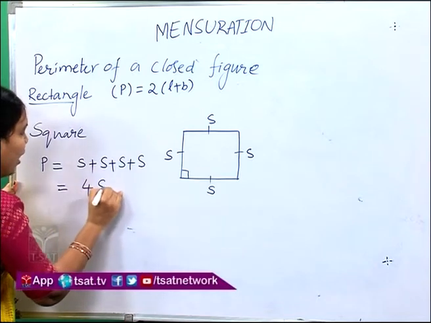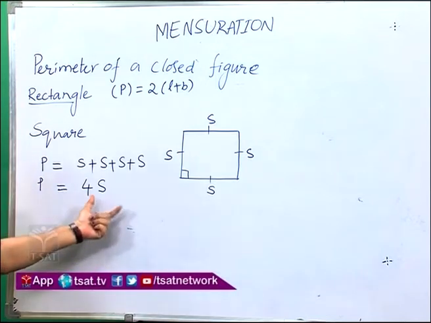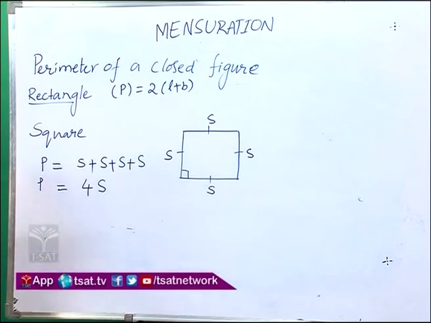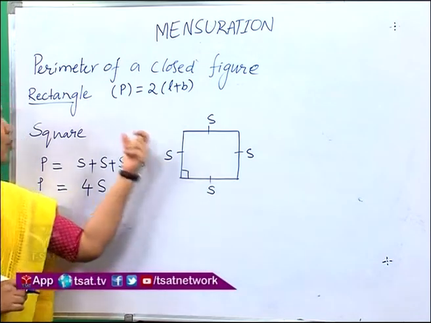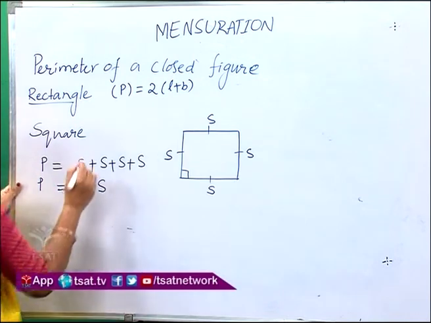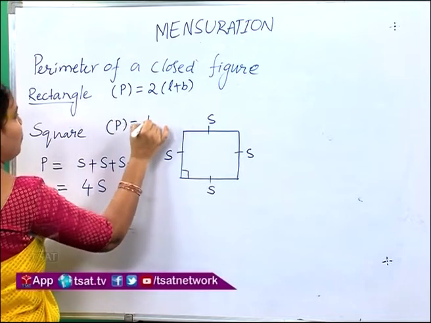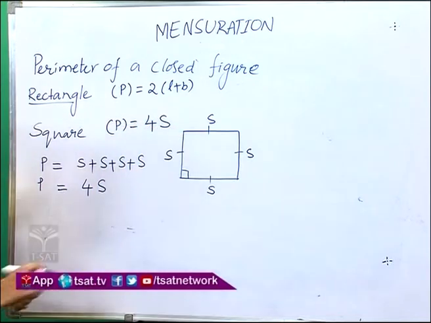Then the perimeter of a square P is equal to 4S. If you know the measurement of one side of a square, then we can find the perimeter of the square. Perimeter of a square P is equal to 4S.